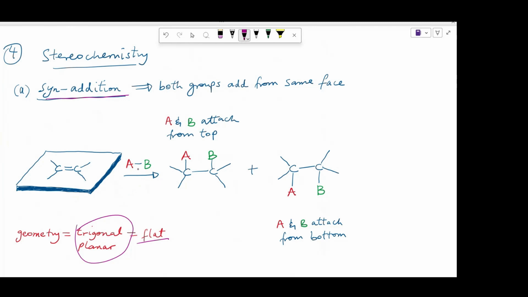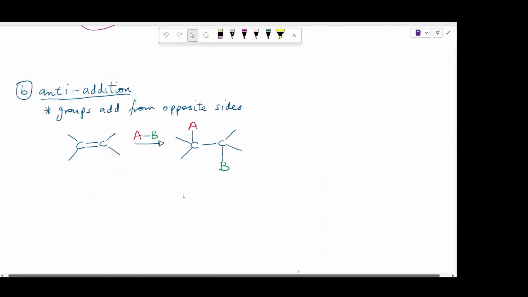Similarly, the molecule could also approach from the bottom, and groups A and B can attach to the double bonded carbons from the bottom, which will lead to a stereochemistry where both group A and group B point downwards. Stereochemistry could also be influenced by anti-addition. Anti-addition occurs when groups A and B attach to opposite faces of the double bond in the product.